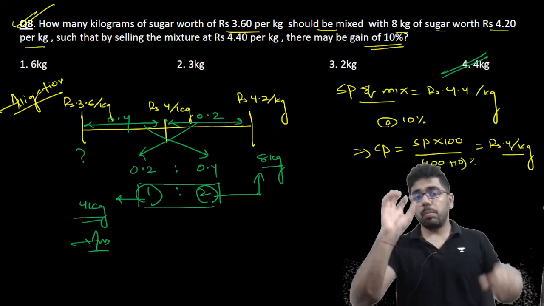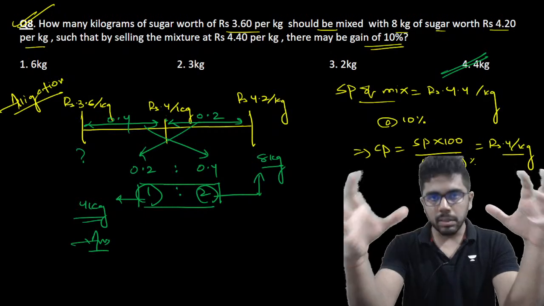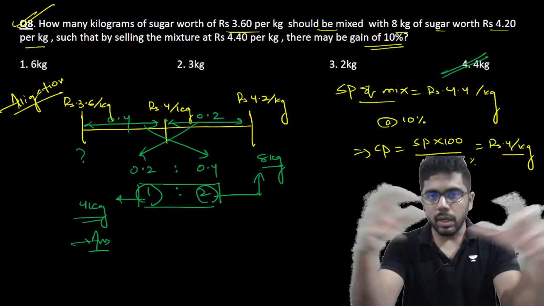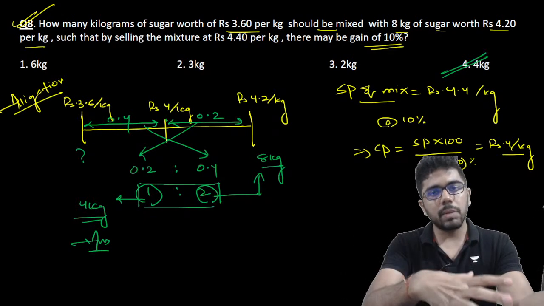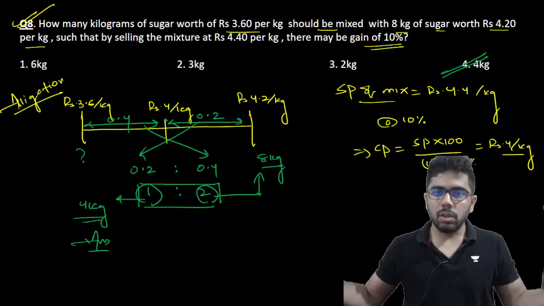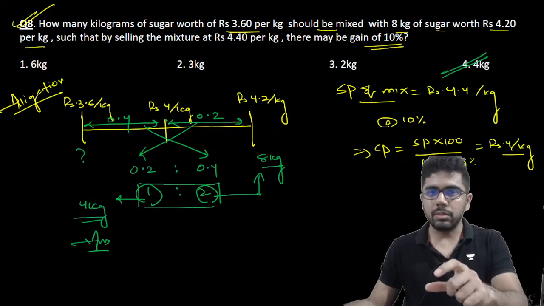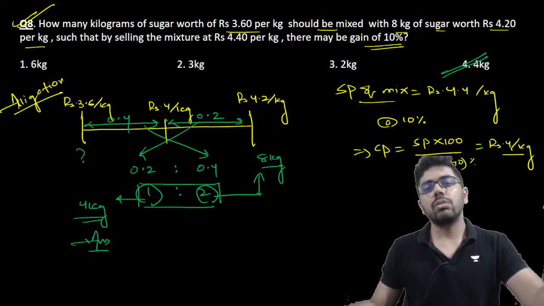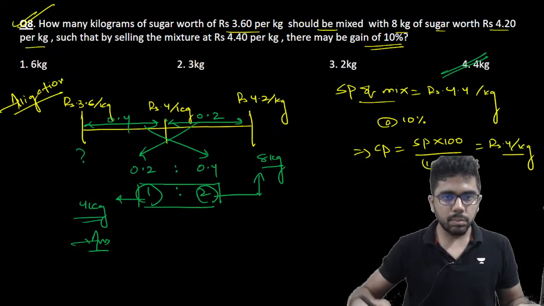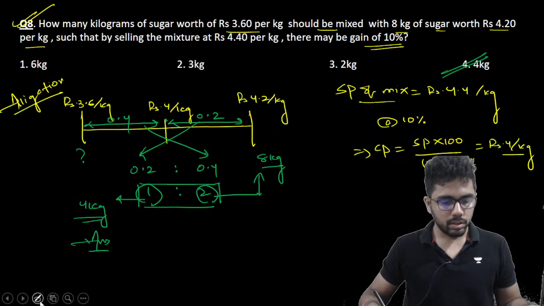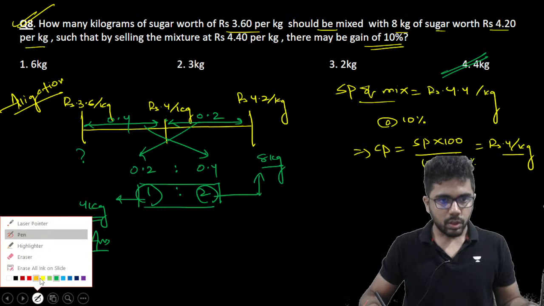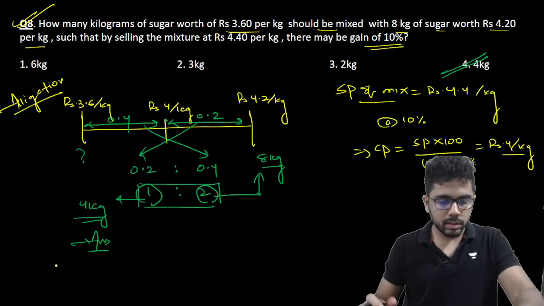So here the 4.4 that was given, that is the overall selling price. Always keep in mind that when you are adding two things, you get the overall cost price. So if at all selling price is given, then maybe profit or loss percentage will be mentioned after that. Use that to calculate the overall cost price and then put it in the middle. Okay. Hope this is making sense.